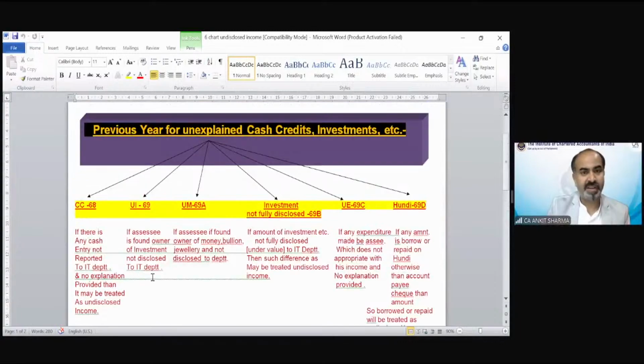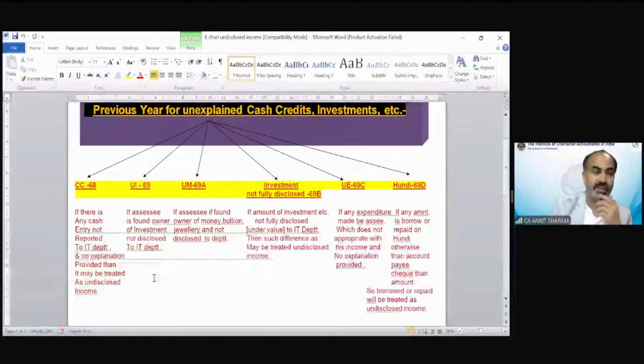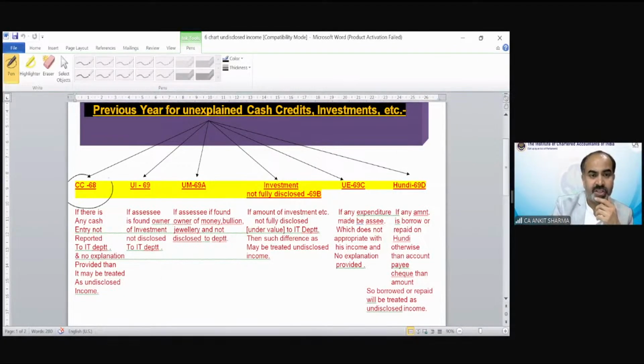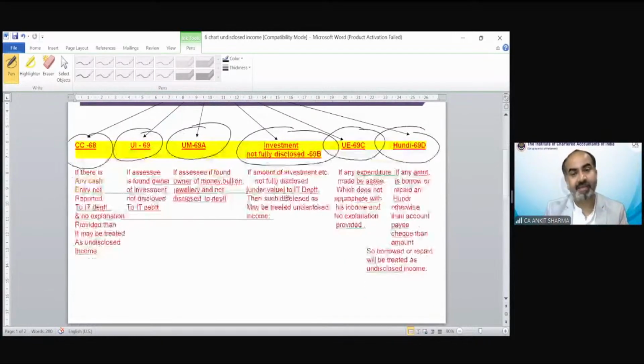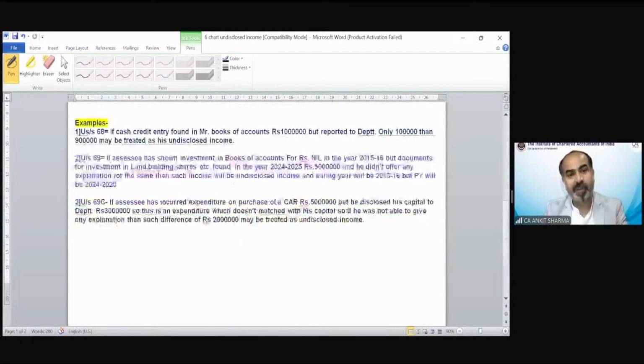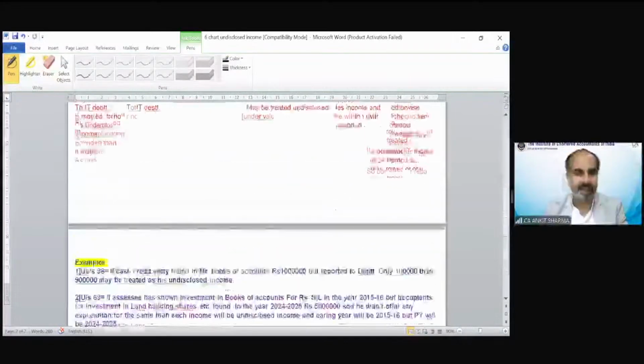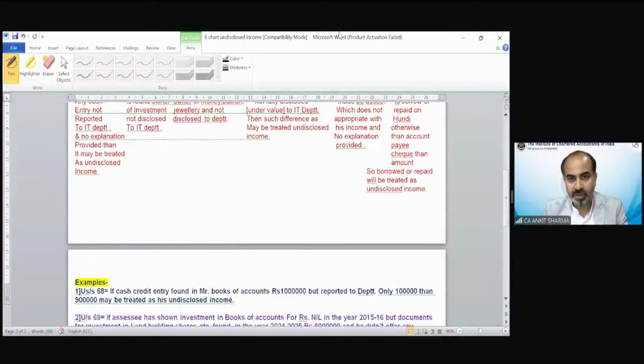This is for previous year for unexplained cash credit, investment, etc. You can see this is the diagram. Section 68, cash credit. Section 69, undisclosed income, undisclosed money, investment not fully disclosed, unexplained expenditure, and Hundi, section 69D. Examples are given one by one to make you understand all the concepts very easily. You can also go through this chart. Let me explain in short, one by one.